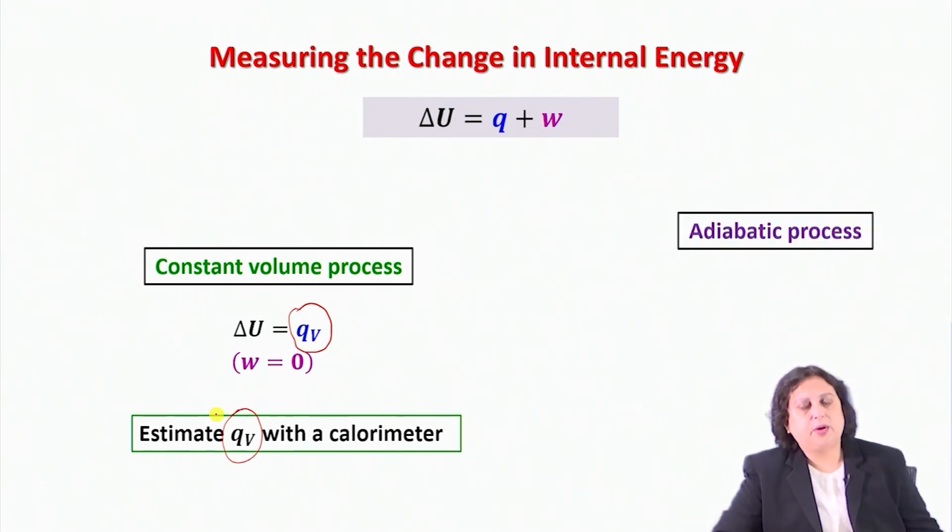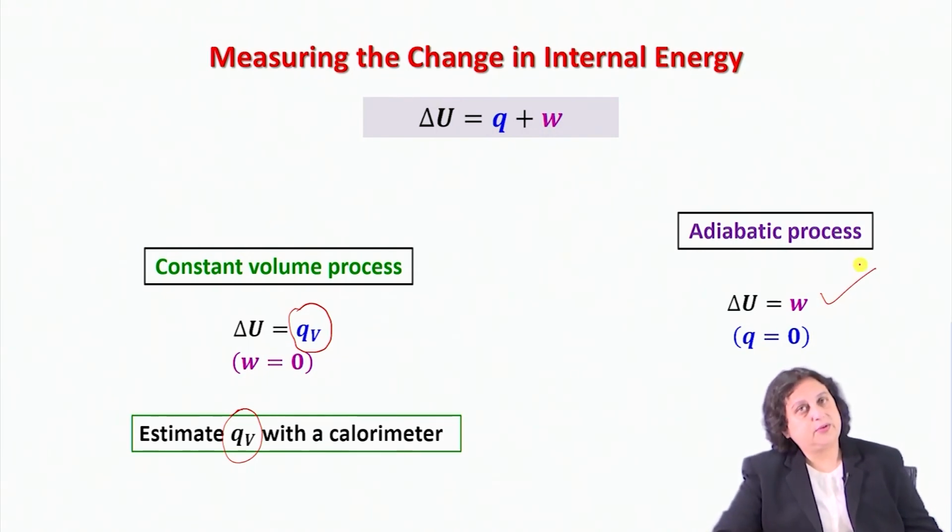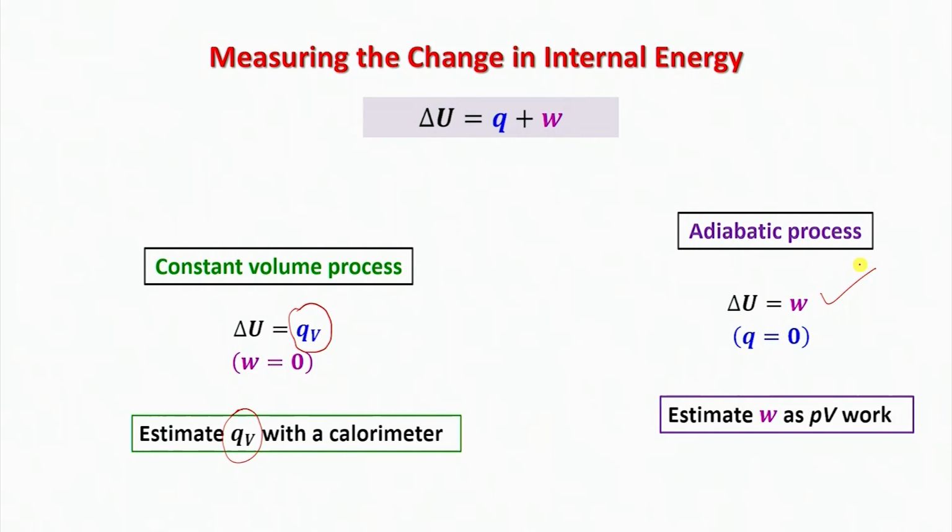Alternatively, one can think about an adiabatic process whereby, by definition, Q is equal to 0. Therefore, if you have any method of measuring the quantity W, then you can find out what delta U is. So if you can estimate W as PV work, then you can immediately estimate delta U in that particular process. So this is how to measure the change in internal energy from an experimental perspective.